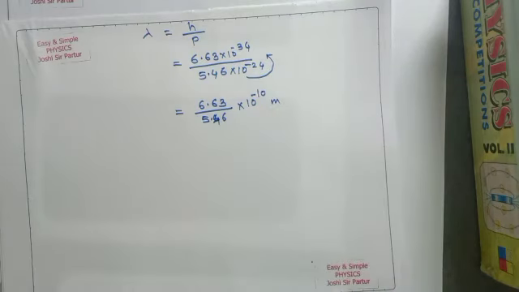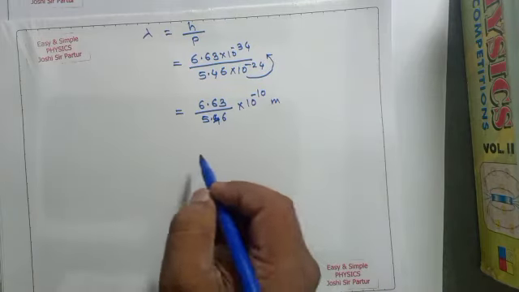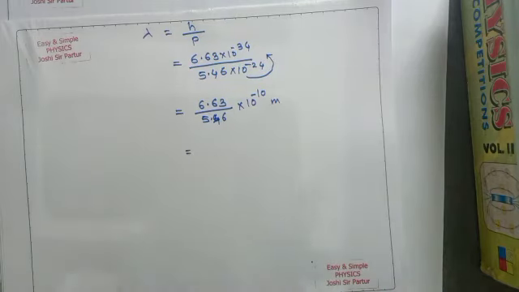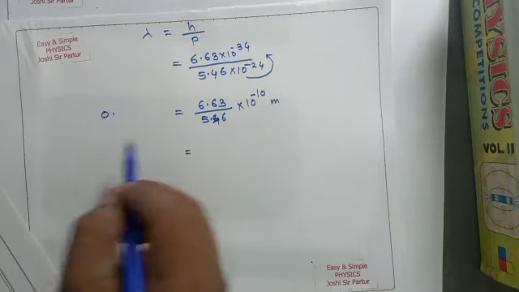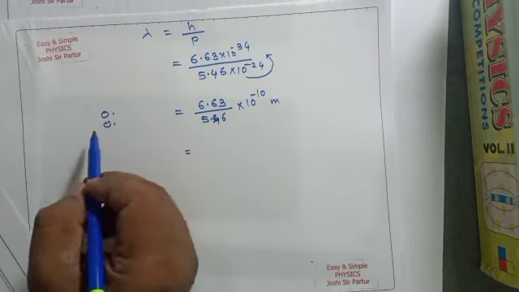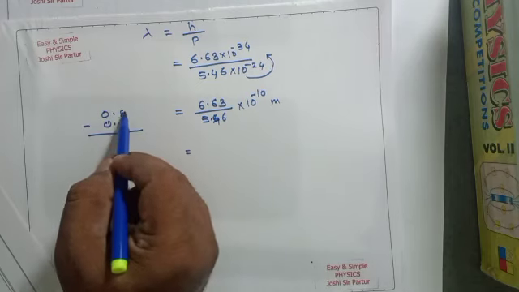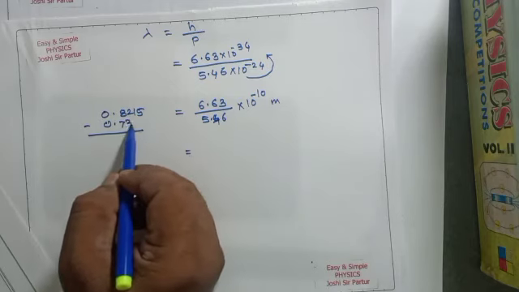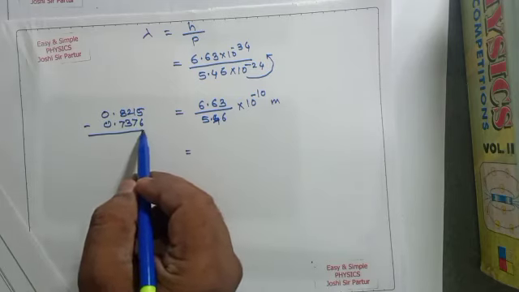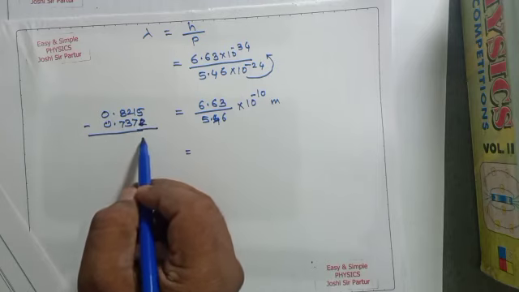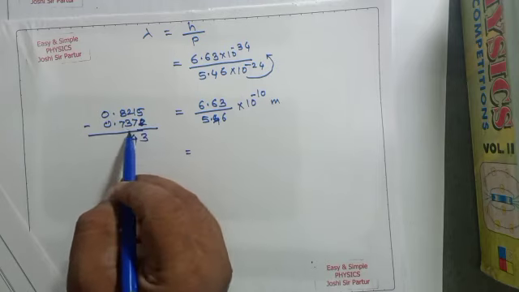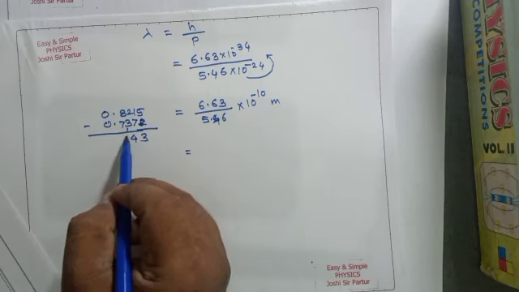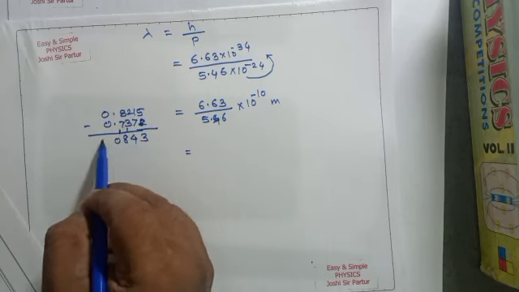If we calculate using the logarithmic table, it will be 0 point numerator characteristic, 0 point denominator characteristic. So 8215, and if we take log of the denominator, that is 737672. By subtracting, 3 will be there, 4 is remaining, 800.